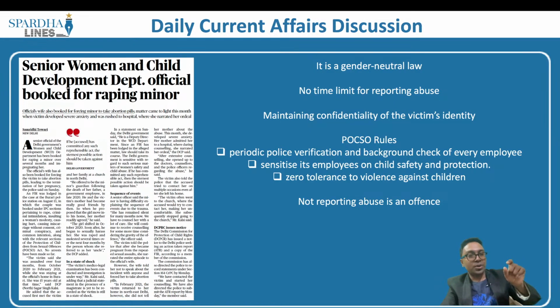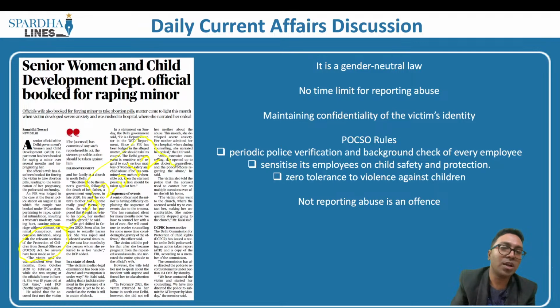So how are we going to prevent it? To prevent these sexual assaults against minors, the state, that is the government, came up with the POCSO Act back in the year 2012. So basically the POCSO Act is nothing but the Protection of Children from Sexual Offences Act, which was initiated back in the year 2012. This happens to be a special law.